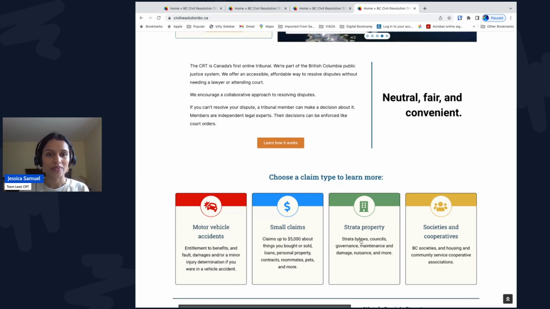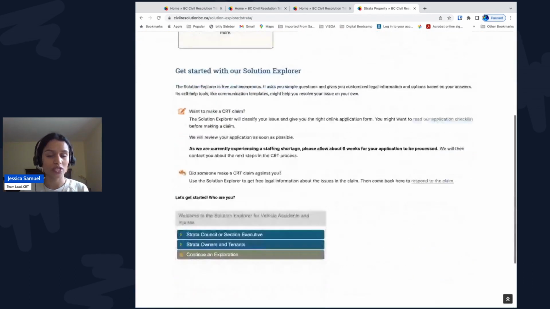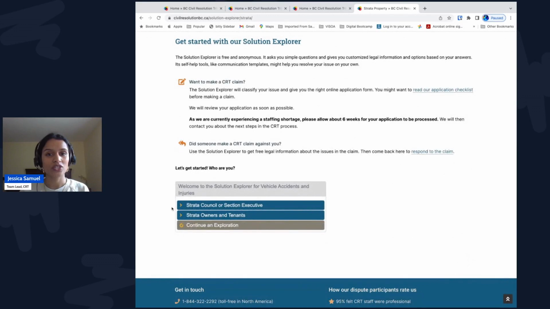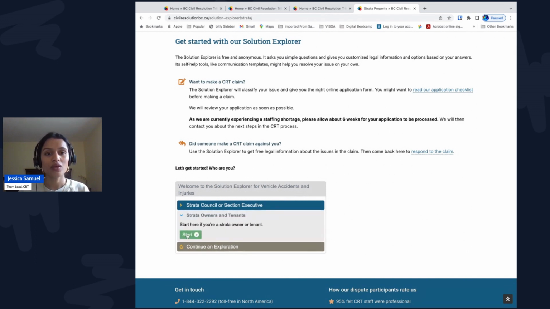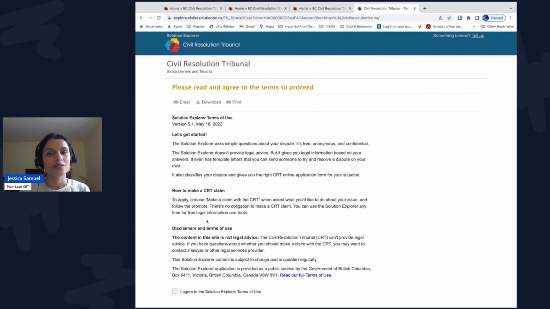From the CRT's website homepage, you can select Strata Property. Scroll down and you'll have two options. You can start an exploration as a member of the Strata Council or section executive, or as an owner and tenant. Let's choose owner. You can click Start and accept the terms of use. It explains the Solution Explorer is anonymous and confidential, and it doesn't collect any personal information.